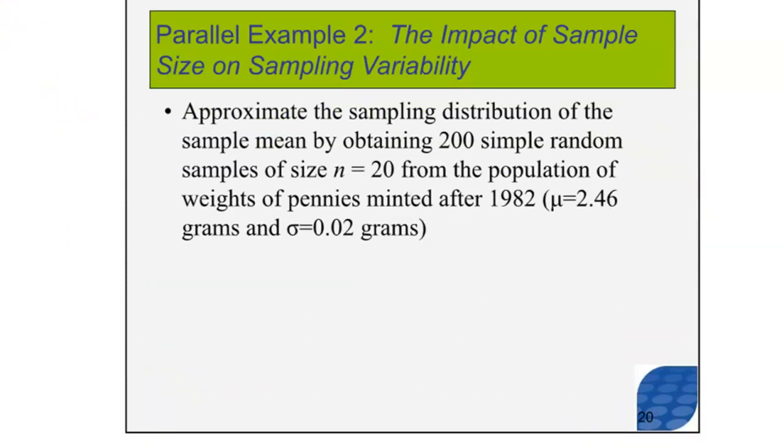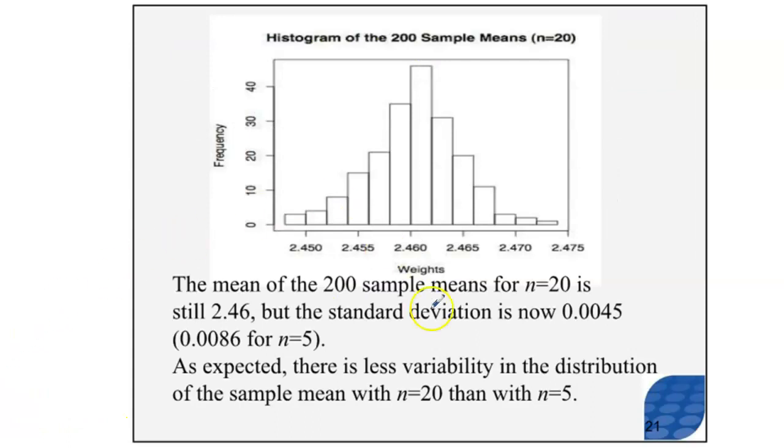All right. So what would happen if we were to do the same exact procedure? However, instead of picking out 5 pennies in every sample, you could probably find it here, we're picking out samples of size n equals 20. In other words, instead of picking 5 pennies, weighing them all, adding them together, and dividing by 5, we're going to pick 20 pennies, add them all together, divide by 20 to find the sample mean of that sample of 20. What do you think would happen? Well, the answer is that we would get the same exact mean, 2.46. Amazing. However, the standard deviation is now 0.0045. That is much smaller than the standard deviation when I picked out samples of n equals 5.